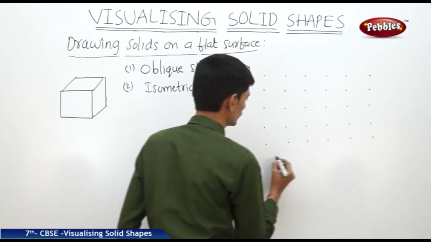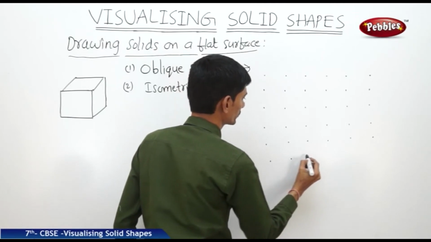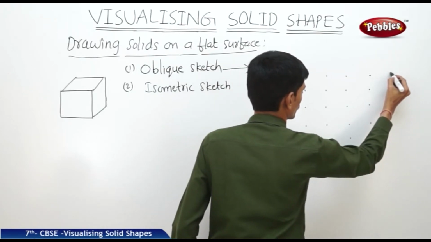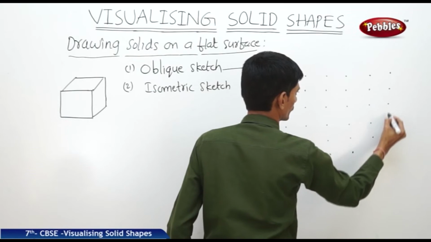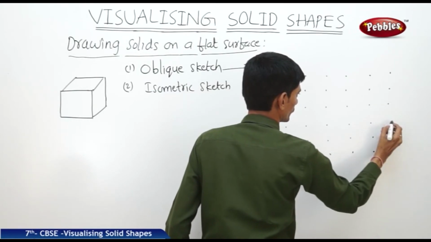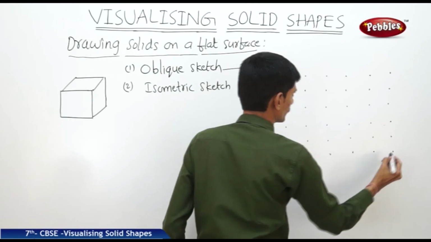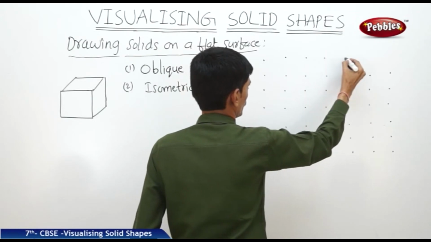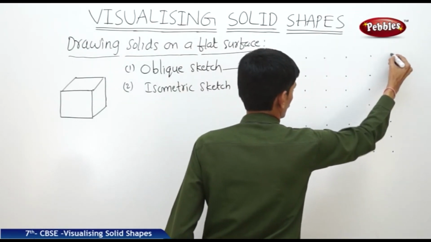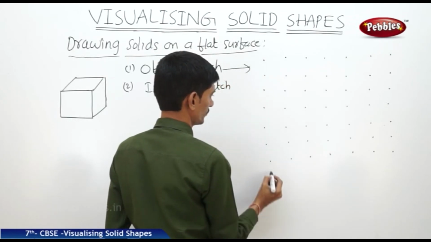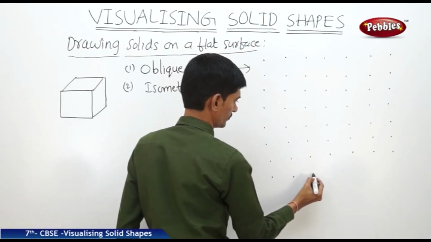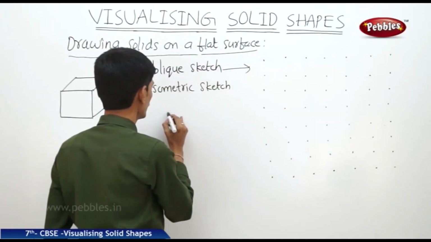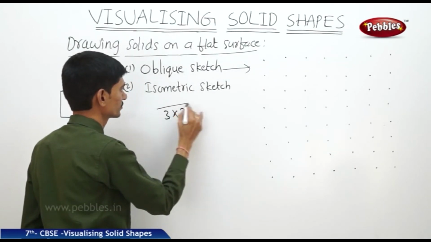Now how to draw the 3 by 3 cube on this two-dimensional paper? How to draw the 3 by 3 cube on this oblique paper?